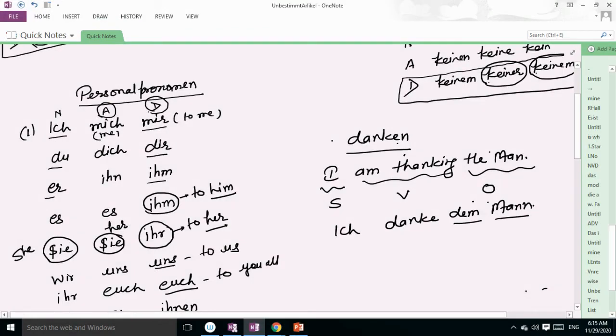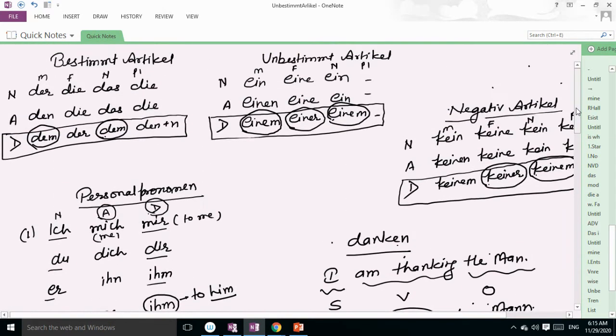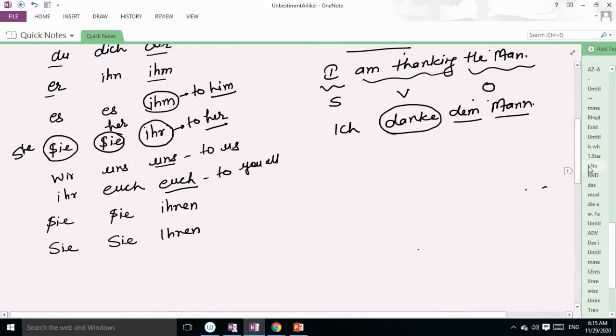So why dem Mann, guys? Because the verb is dative, and we will use a dative object. You can see the table: Mann is masculine, and in dative case what do we write? The article dem. In the unbestimmt article, what do we write? Einem. In negative, what do we write for masculine? Keinem. Like if I say, I'm thanking a man.